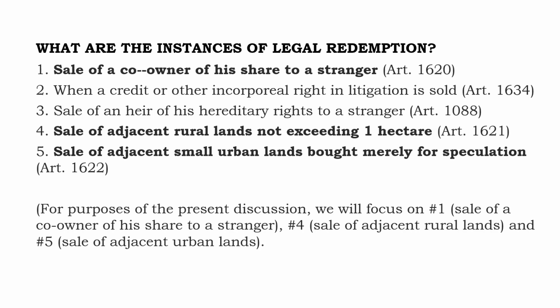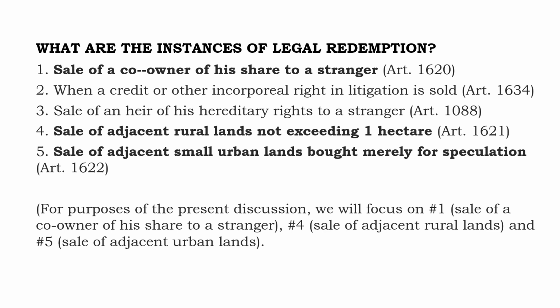What are the instances of legal redemption? 1. Sale of a co-owner of his share to a stranger. 2. When a credit or other incorporeal right in litigation is sold. 3. Sale of an heir of his hereditary rights to a stranger. 4. Sale of adjacent rural lands not exceeding 1 hectare. And 5. Sale of adjacent small urban lands, both merely for speculation.